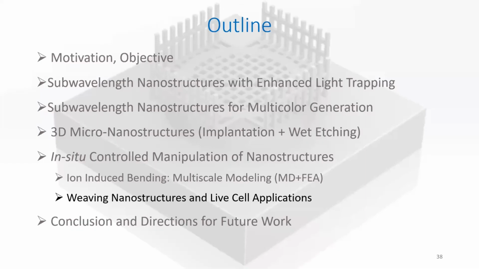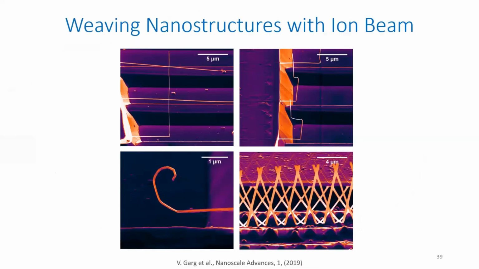Okay, and now coming to the application part of this method. Using this method, as I said, based on the dose and energy of the incident ion beams, you can bend the nanostructures or microstructures in different directions. And these are some of the examples that we tried. You can have a very large upward standing nanowire, or bent in two particular directions, or you can have hook-shaped nanostructures, or any kind of design that you want, or you can have a mesh kind of structure and bend it in the desired shape you want.